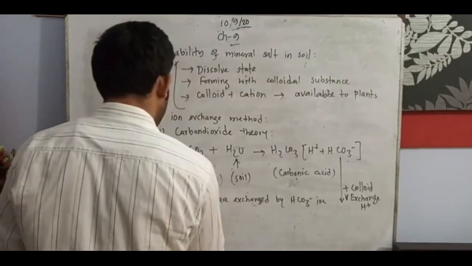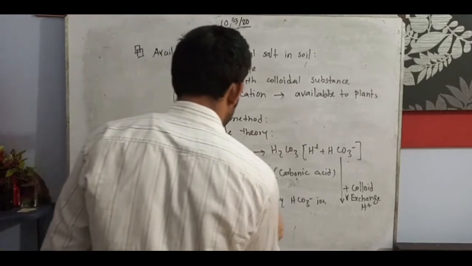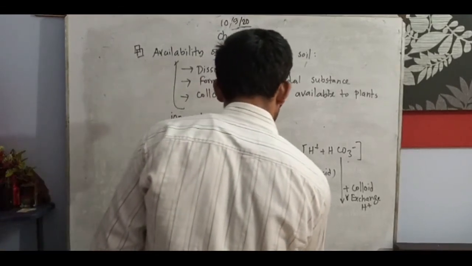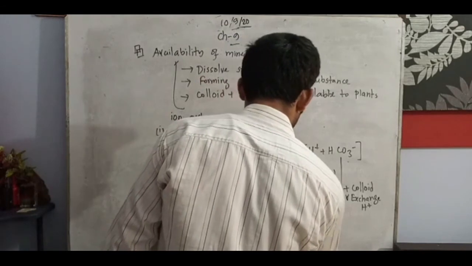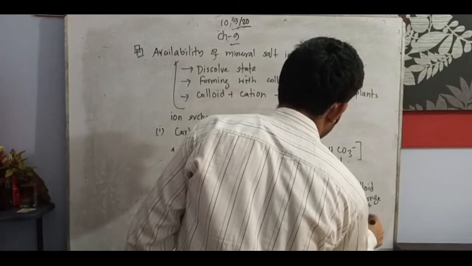So the root here absorbs cation and anion.